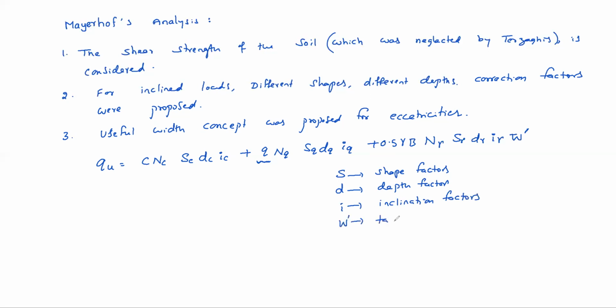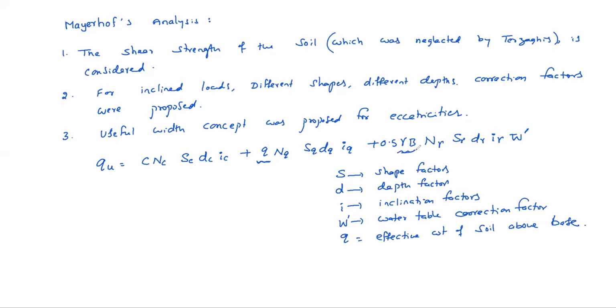W dash is the water table correction factor for the third term. q equals the effective weight of soil above the footing, above the base. If the soil is in submerged condition, here gamma sat we should take, because W dash, the water table correction factor, is being applied.